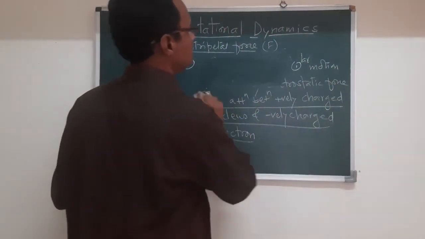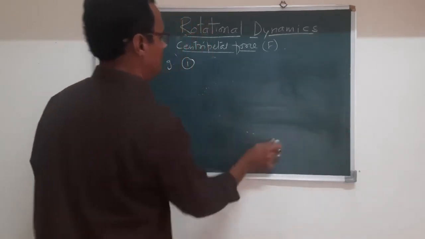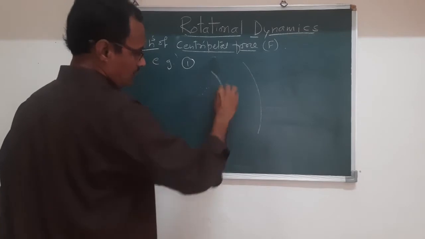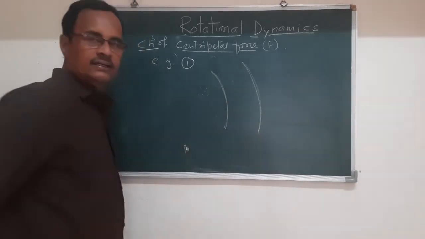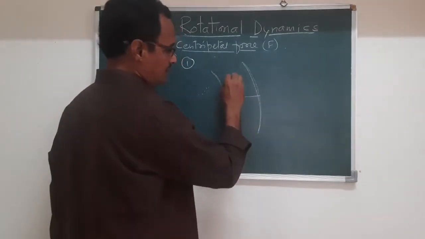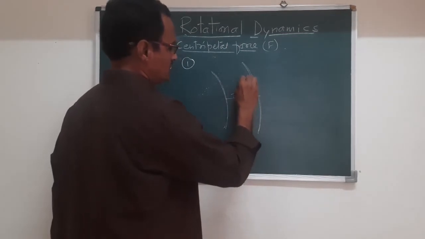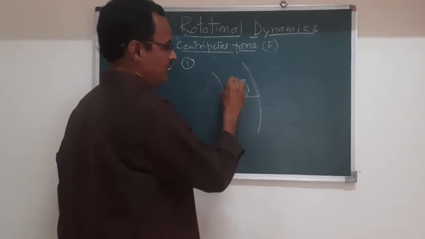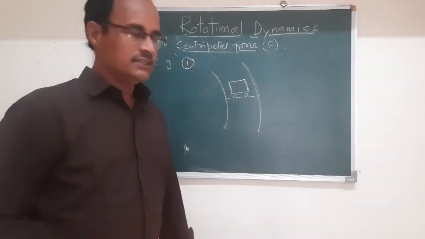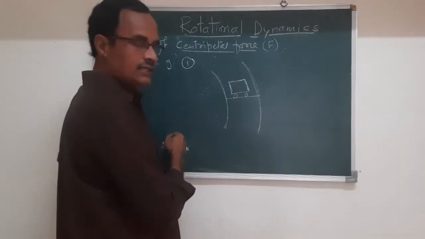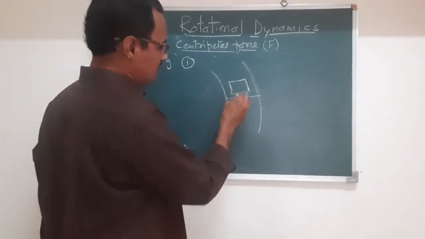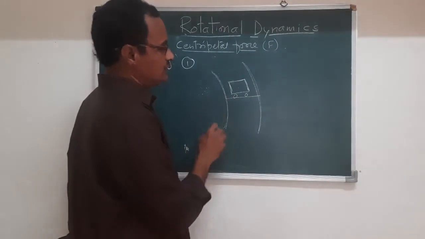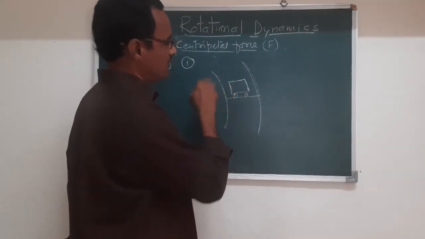Now the second example is that the car takes a turn along the curved road. Suppose this is the car and it takes the turn along the curved road. It safely turns, it does not skid off or fall off the road edge. Now it can safely turn along the curved road, and this is one of the examples of the centripetal force.